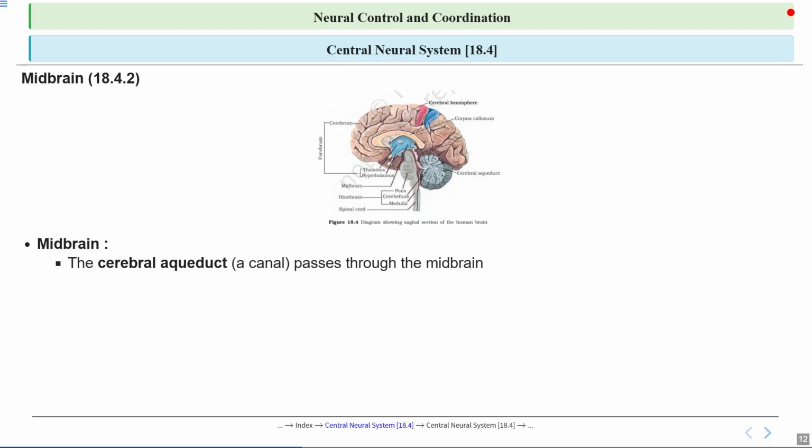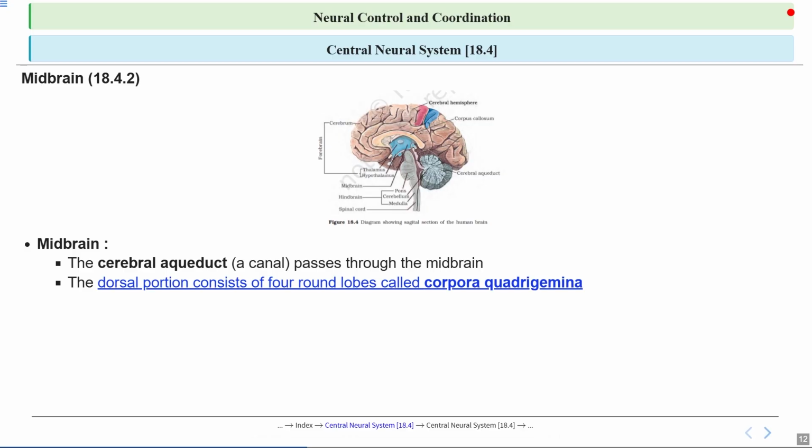First, the cerebral aqueduct runs through the midbrain. You can think of it as a narrow canal or tunnel that allows cerebrospinal fluid to flow between different parts of the brain, much like a waterway connecting two lakes. This flow is essential for cushioning the brain and removing waste.